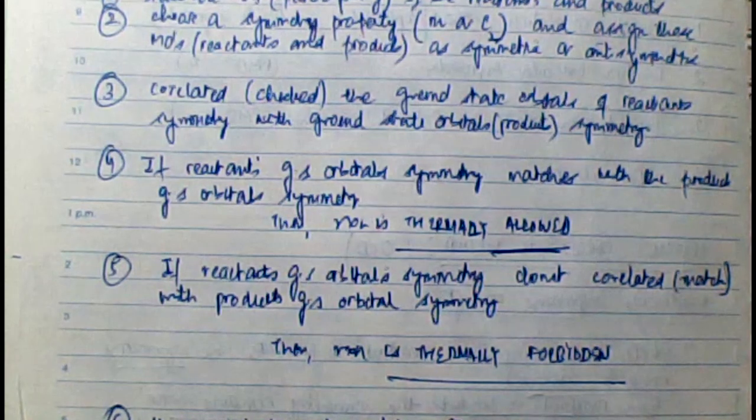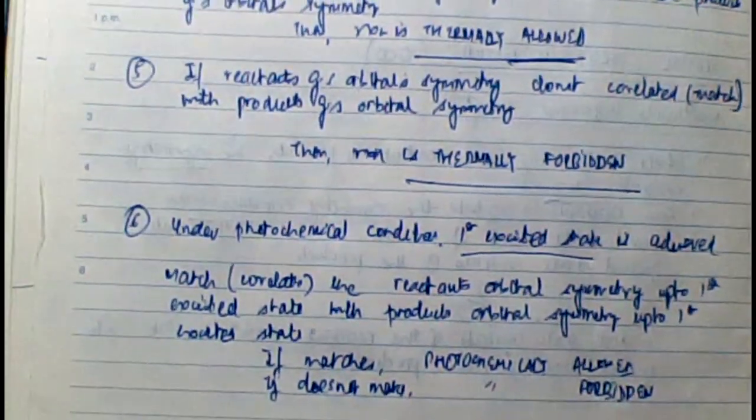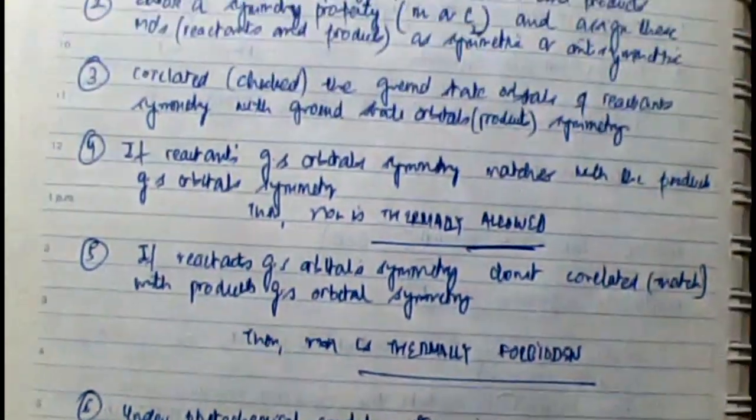Now there are two important considerations. If you understand this, I'll repeat again. The first point of importance is to understand how I draw the molecular orbitals. This process we have already discussed. There are a number of molecular orbitals in the reactants, but we need to consider only those which are actually reacting in the reaction. And you know, it is the pi electrons which are reorganizing largely in pericyclic reactions. Therefore, we can draw the molecular orbitals corresponding to the conjugated pi electron system. So one thing is clear: we draw the molecular orbitals of the reactant as well as products.